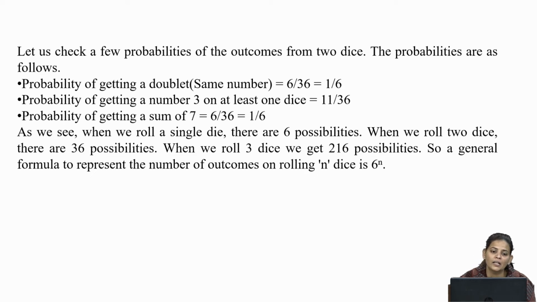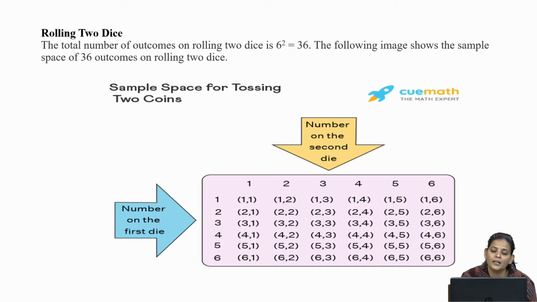Then the probability of getting a number 3 on at least 1 dice, there should be a 3 on at least 1 dice. Again we move to the previous slide. You can see 1, 2, 3, 4, 5, 6, 7, 8, 9, 10 and 11.